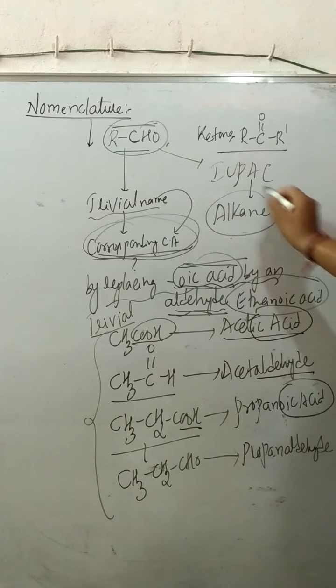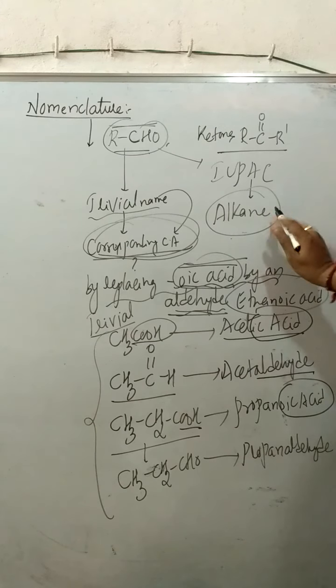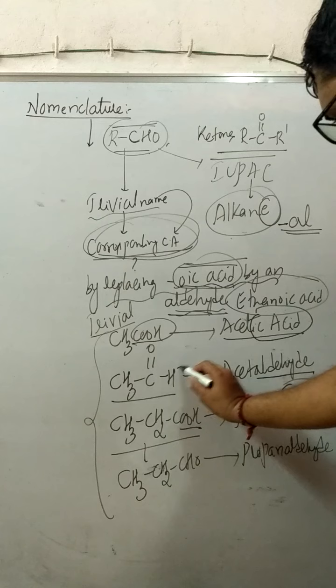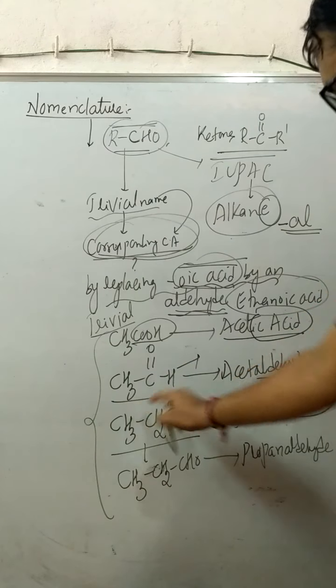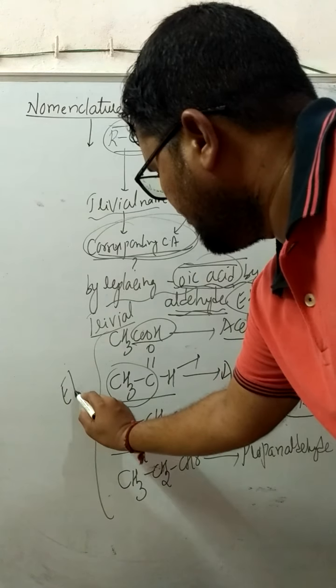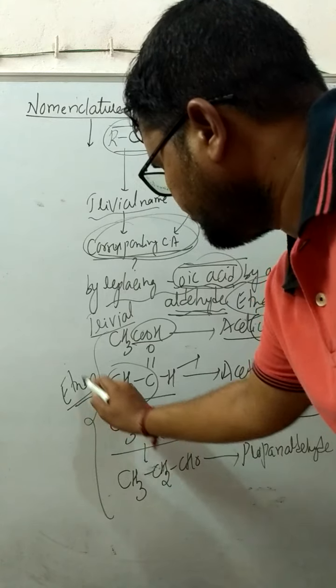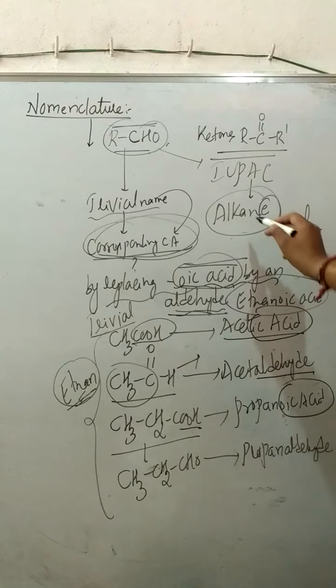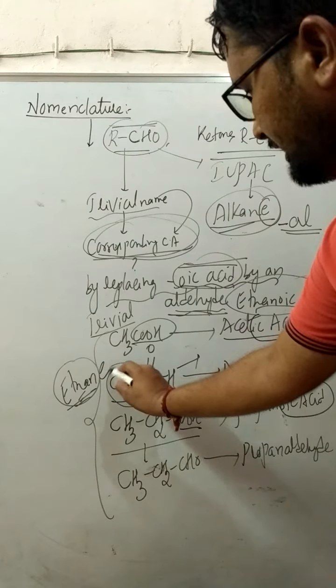in the name alkane, E is replaced by the suffix al. That is the corresponding IUPAC name. For example, with reference to the total number of carbons, 2 carbons are there, so ETH will be the root word. Two carbons means it will be an alkane, so I can write it as ethane.